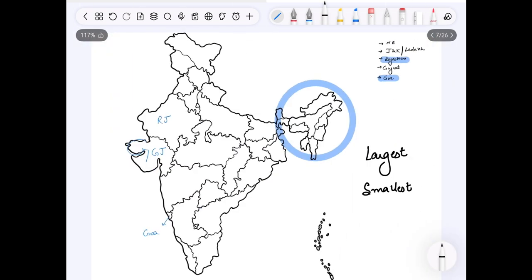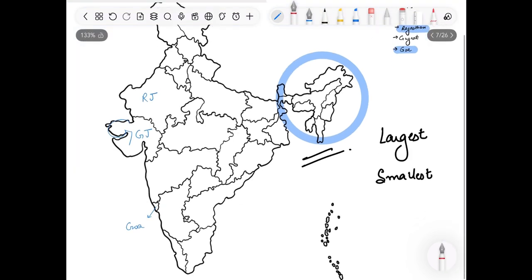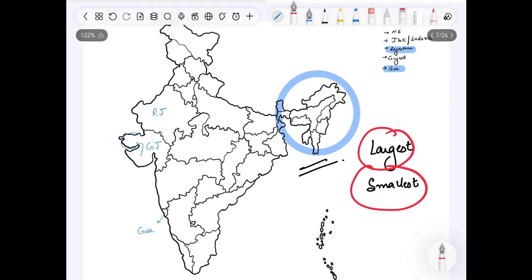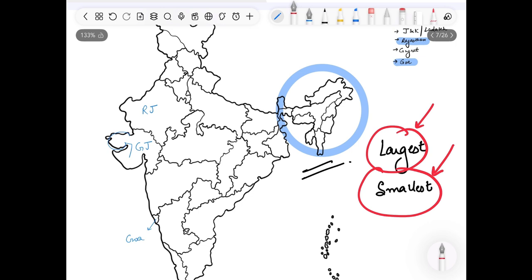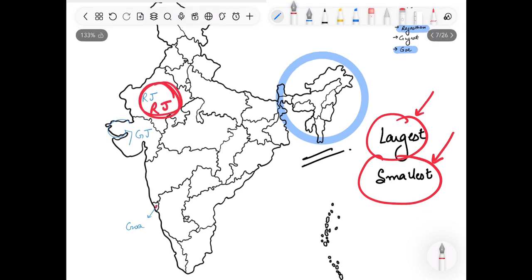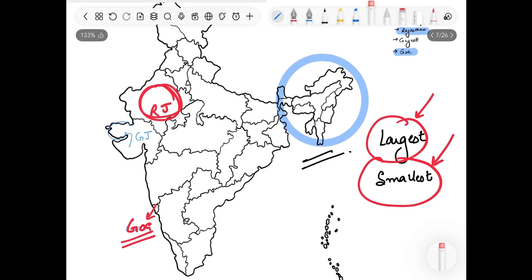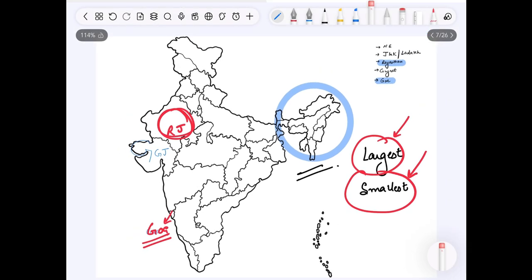As of now, we have completed northeast part and other states which we are familiar throughout our life. For example, we are always familiar with largest and the smallest thing. The brain works like this. It basically identifies largest and the smallest thing first. So area wise, which is the largest state we know? Yes, this is Rajasthan. And the smallest state area wise is Goa. So basically these two states are familiar to everybody.